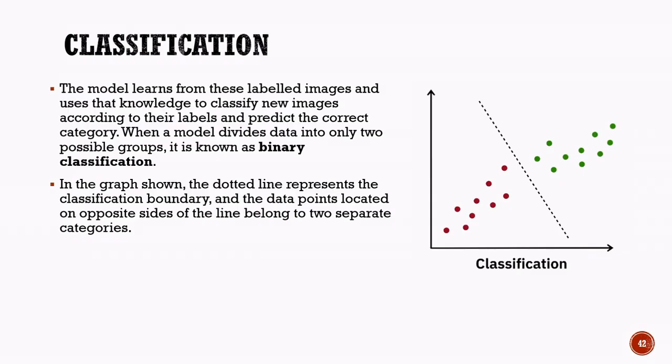When a new data point is introduced, the model checks on which side of the boundary it falls. Based on its position, the model assigns it to the appropriate category. The better the model learns from the training data, the more accurately it can create this boundary and classify new data points correctly. This ability to separate data into distinct groups is what makes classification models useful for solving many real-world prediction and decision-making problems.